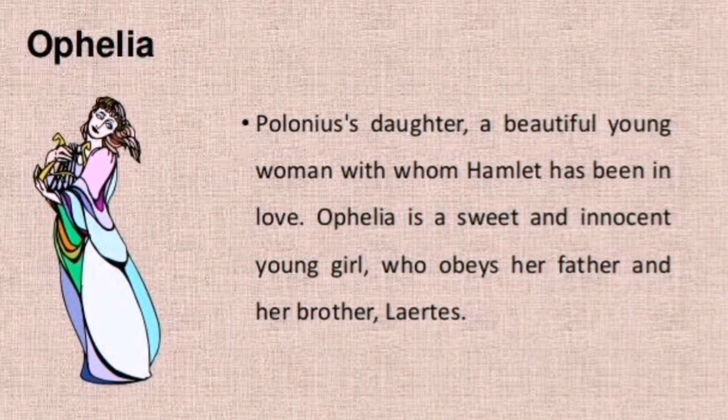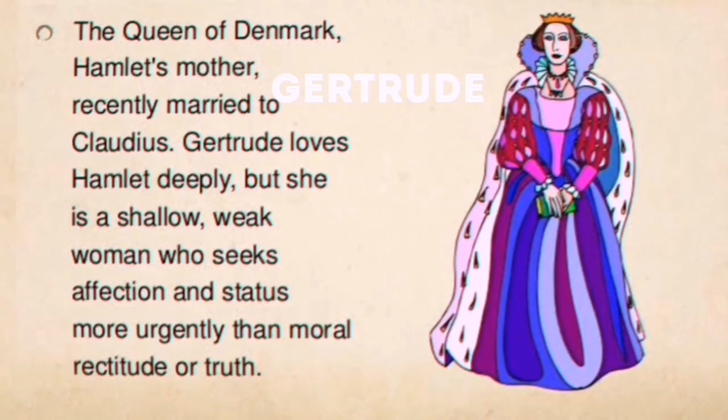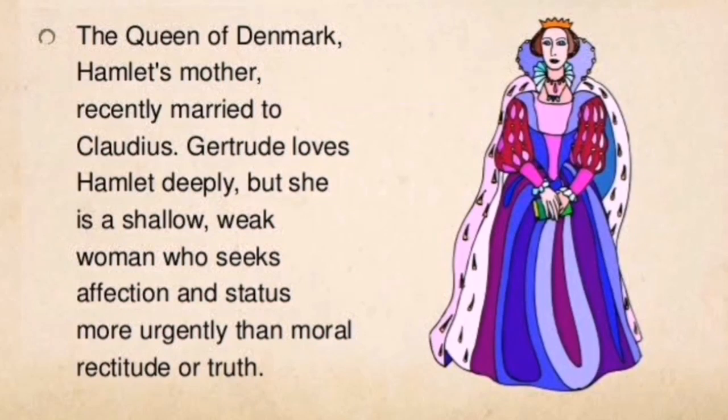Ophelia, Polonius's daughter, a beautiful young woman with whom Hamlet has been in love. Ophelia is a sweet and innocent young girl who obeys her father and her brother Laertes. Gertrude, the Queen of Denmark, Hamlet's mother, recently married to Claudius. Gertrude loves Hamlet deeply, but she is a shallow, weak woman who seeks affection and status more urgently than moral rectitude or truth.